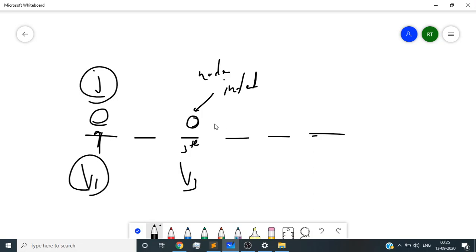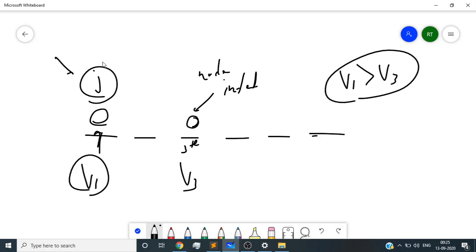So v3 can infect v1 if and only if v1 is greater than v3. Basically, the person behind the infected guy must have a greater velocity than him to meet him at some instant. This is our first case.